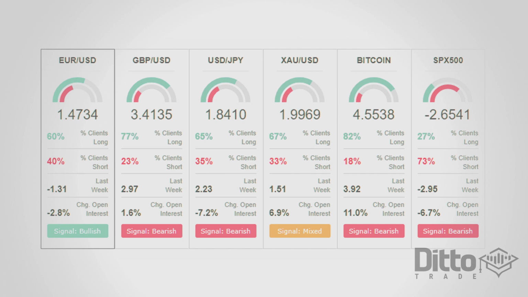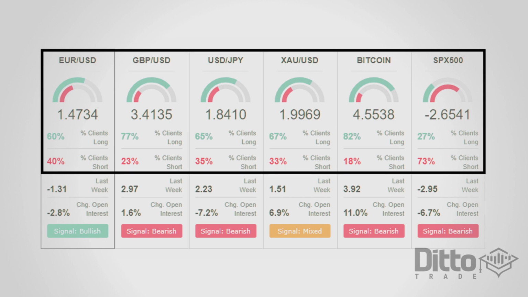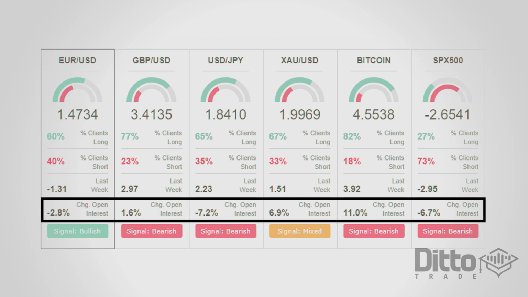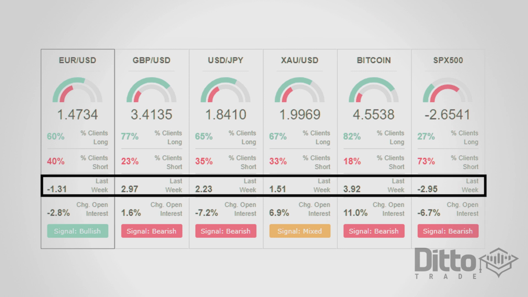The positioning statement is a measure of the number of traders holding long positions in a currency pair versus the number of traders holding short positions in the same pair. If it is your first time hearing about this, that should excite you. Updates are issued periodically, sometimes as quickly as 20 minutes, and they provide us with a number of statistics which include the positioning, our ratio of long to short, open interest, and the daily change in long and short positions.